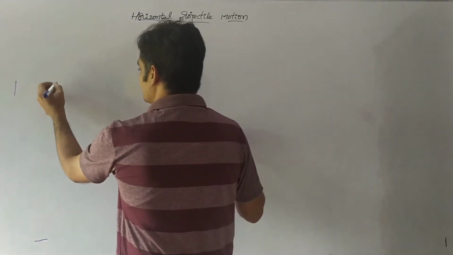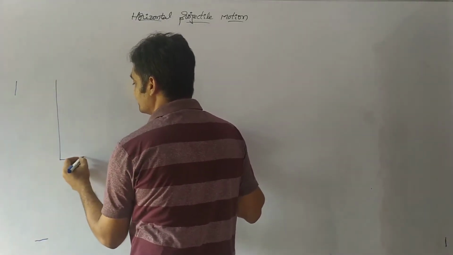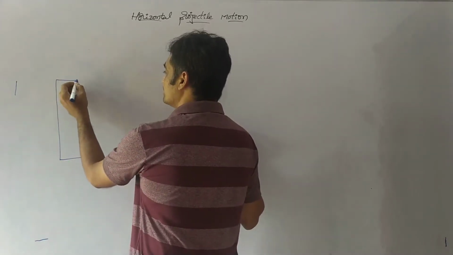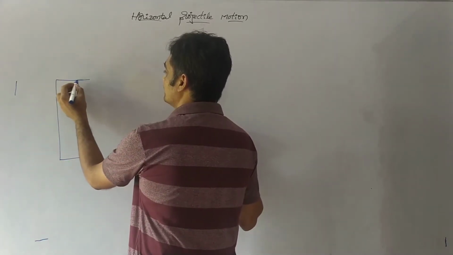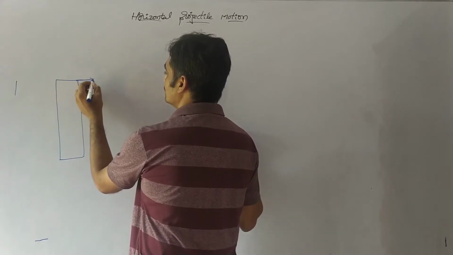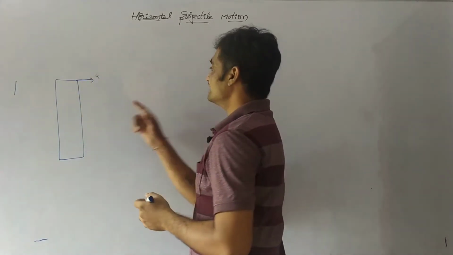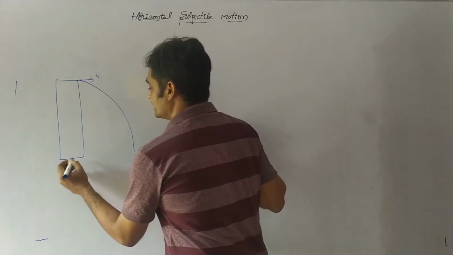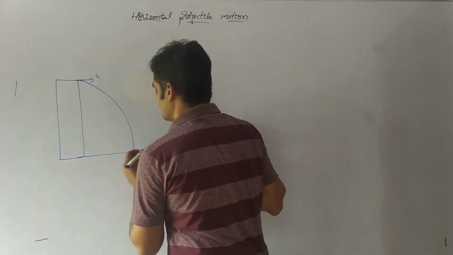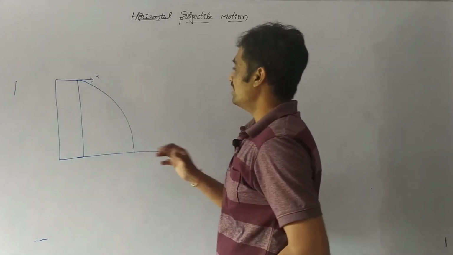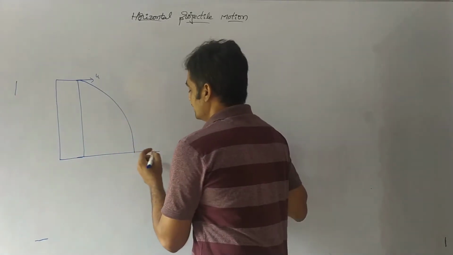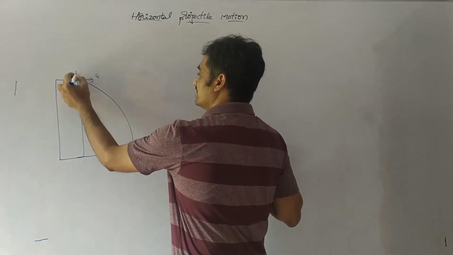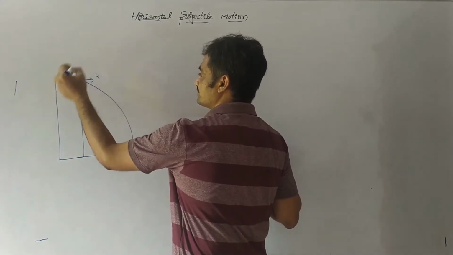So I am going to consider a tower of height h. From this tower, the body is projected with a velocity u along the horizontal. As it is projected, the body travels along the trajectory and reaches the ground at a certain position. Now, as you observe, we can consider two axes: one is the x-axis and one is the y-axis.